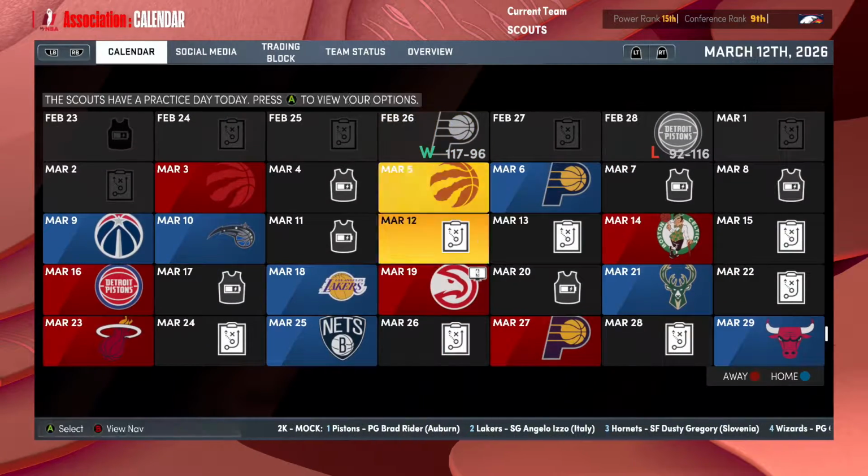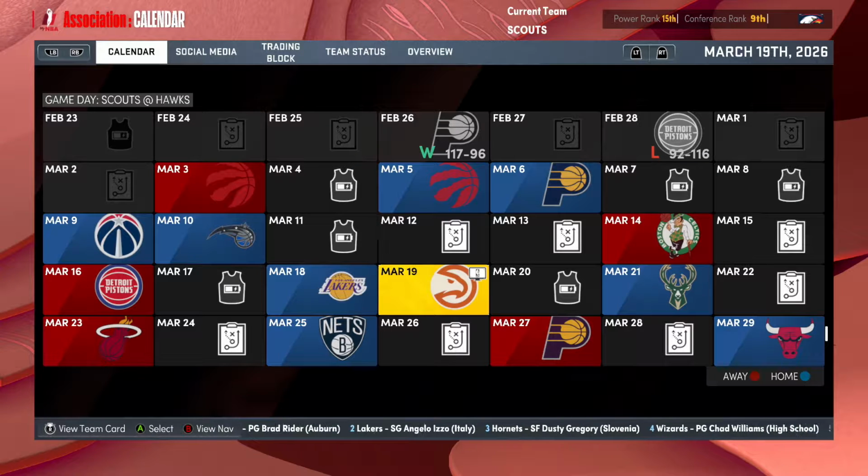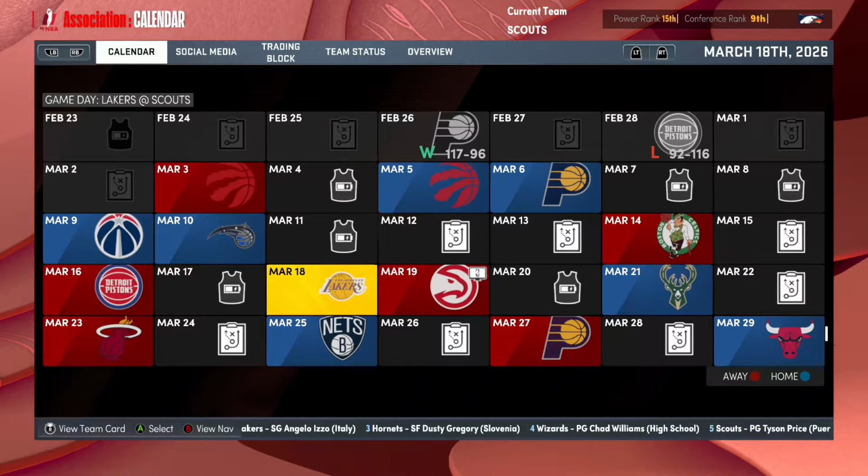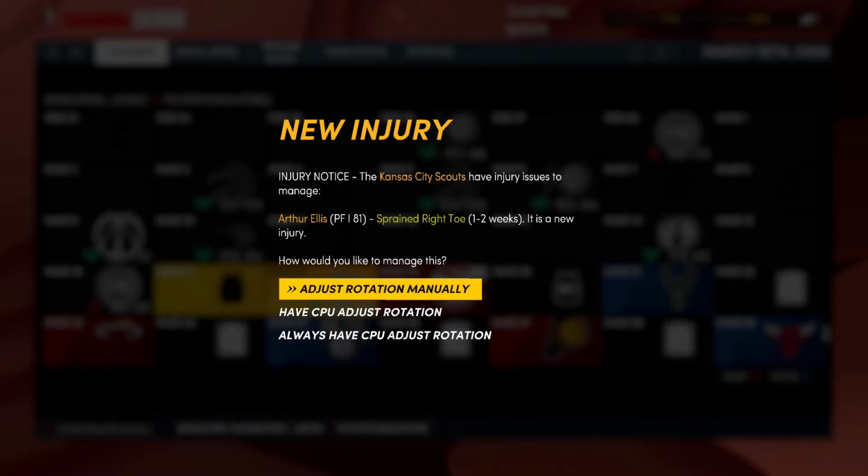So today we're going to watch a game on the road against the Atlanta Hawks. So we're going to be simming about 8 games. So hopefully this thing can turn things around. But let's get right down to it.